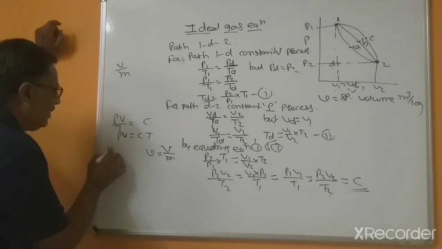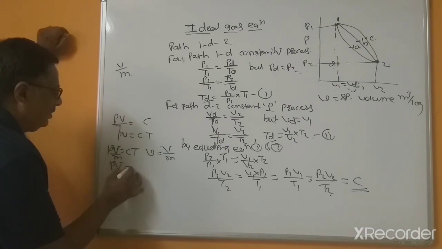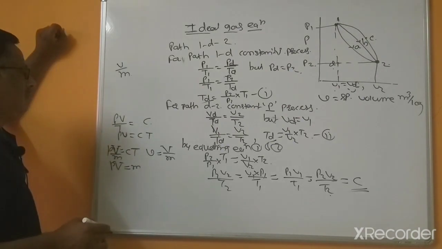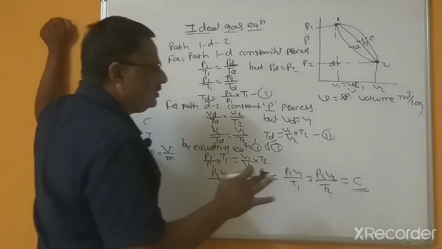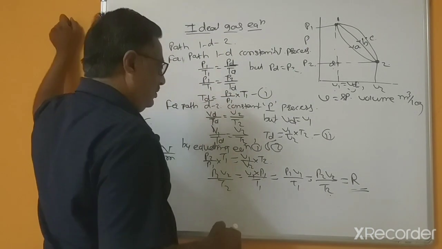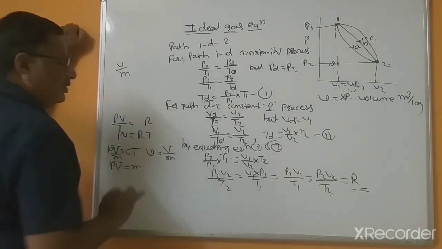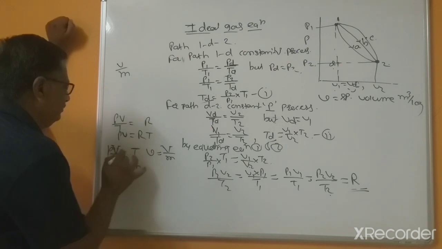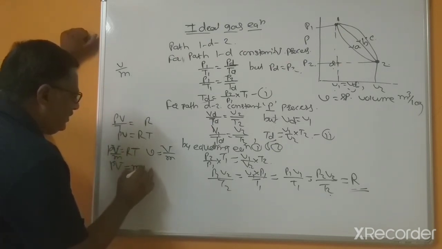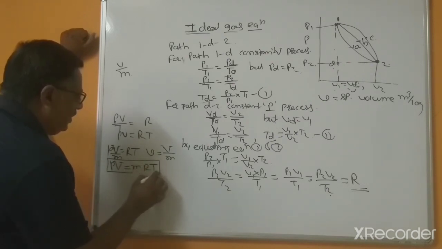So we can write capital V divided by M equal to CT, and instead of C we use the notation R, the proportionality constant. So this is PV equal to MRT.